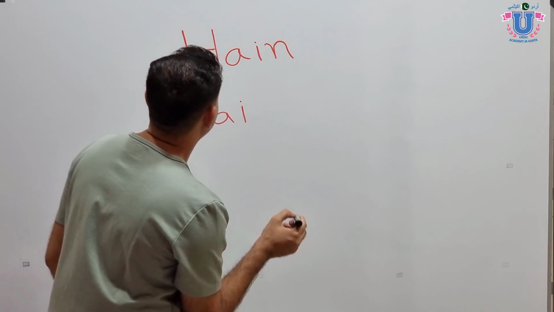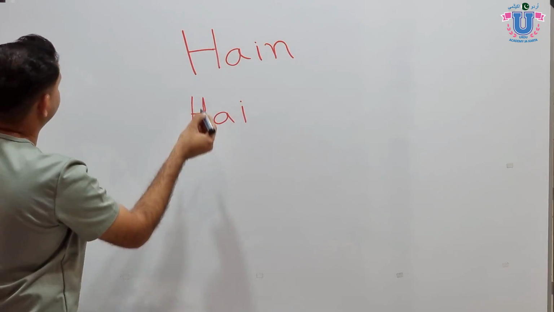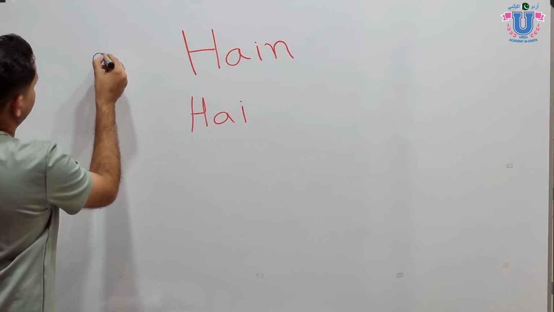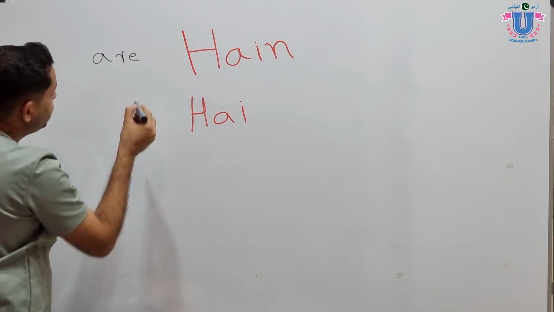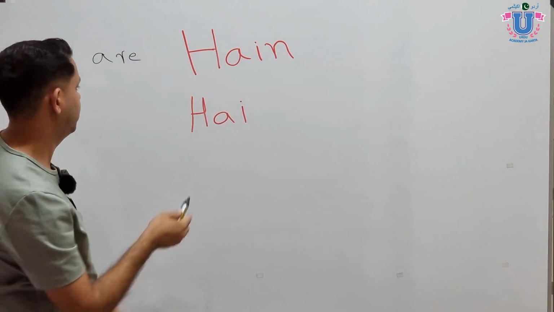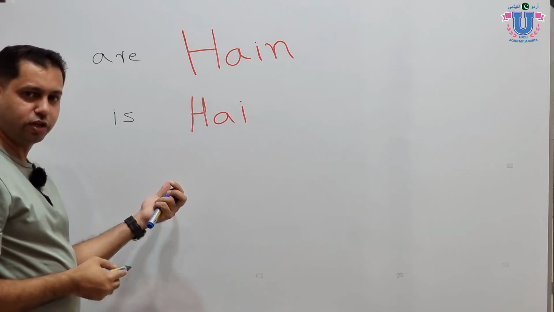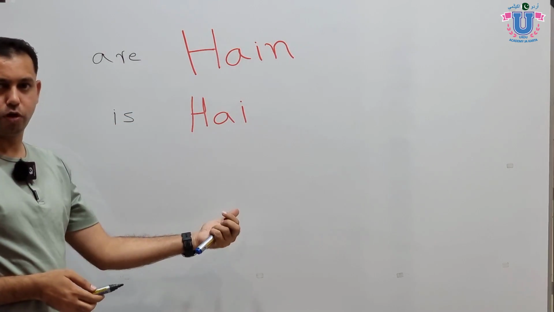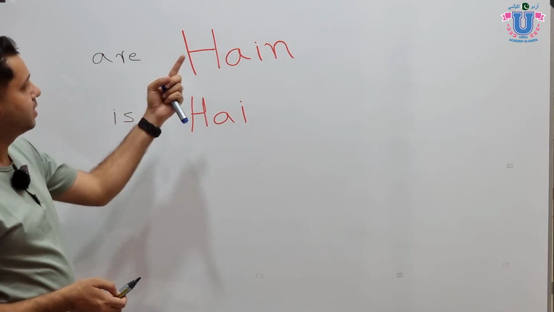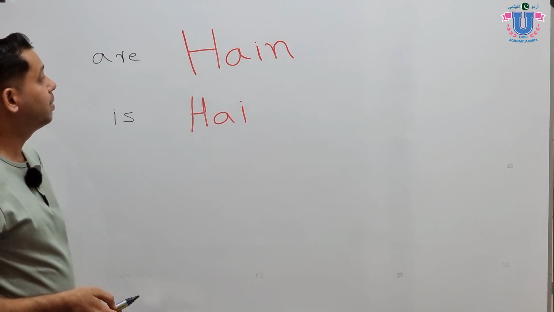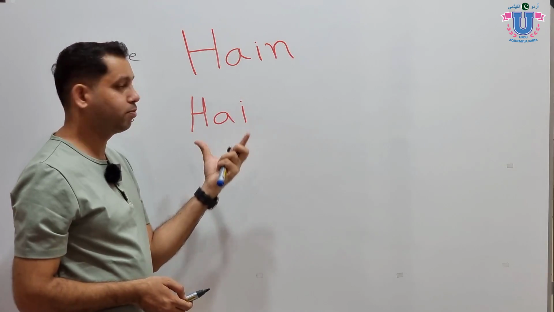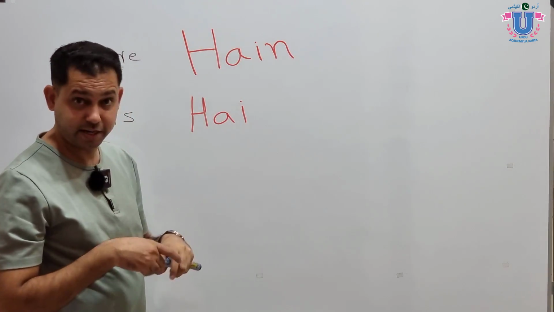First of all, let's see what the both have meaning. The hey means are. So we use hey for plural and hey is we use for singular. She is, he is, the laptop is. Are is hey, we use for plural. But the question is, what is the difference in pronunciation? Let's see. So simple.